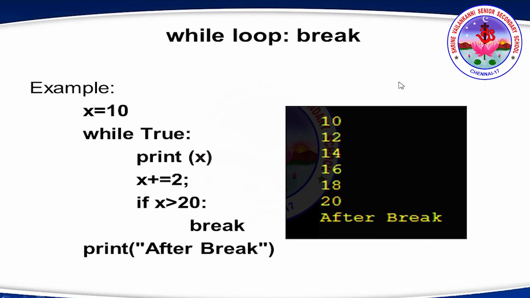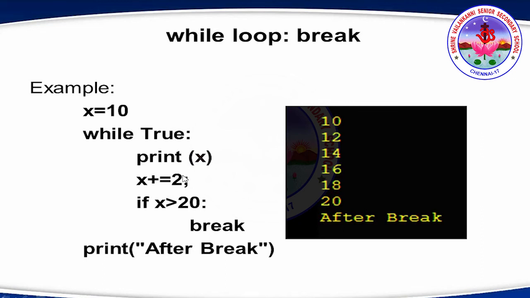So while loop with break we are going to see. Let's see the example. x = 10, while True: print x, x += 2, that is x = x + 2. If x > 20, break. Print "after break". Okay. So here what happens? We are giving a while loop and we tell when x becomes greater than 20, we break there.